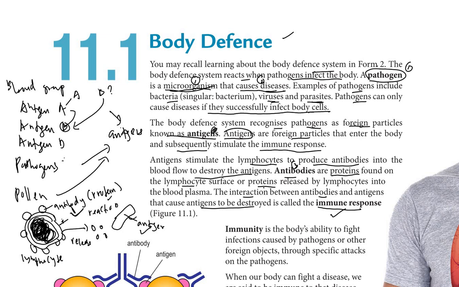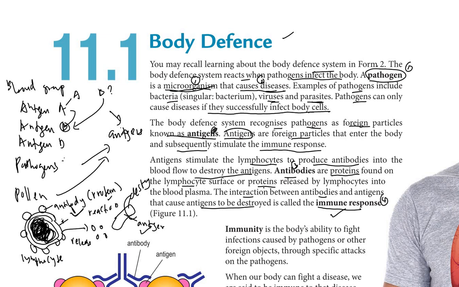So there are some ways this antibody can destroy the antigen. That's what we are going to learn later. What are the ways? How does this antibody destroy the antigen? So this is the fourth term.